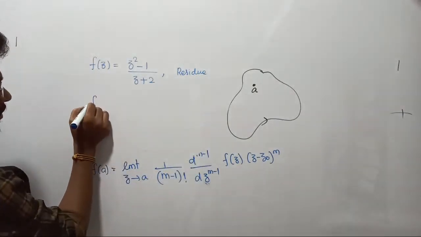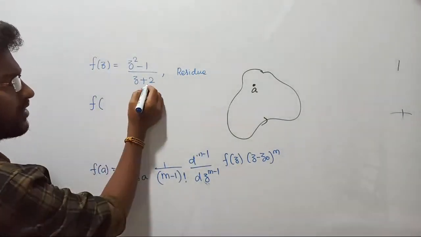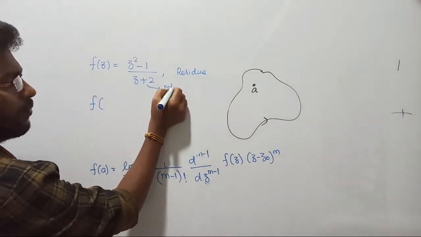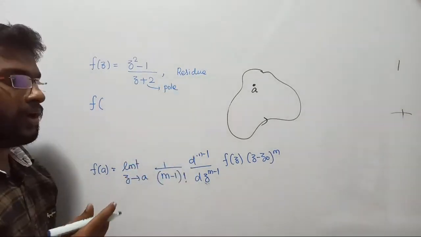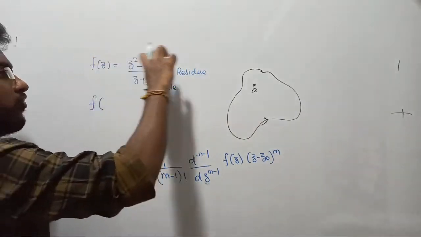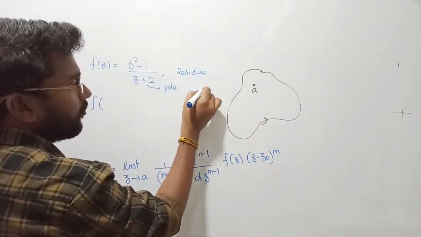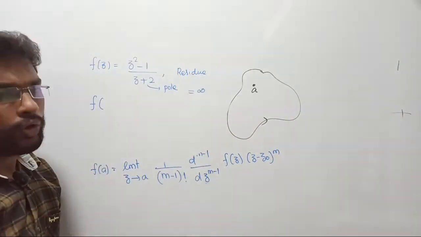Residue here, we have to select what? z plus 2 is our pole. First identify the pole. What is a pole? A pole is a point at which the overall function terminates into infinity. That is called divergence. Do you all agree with me?